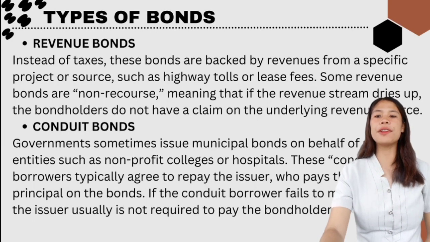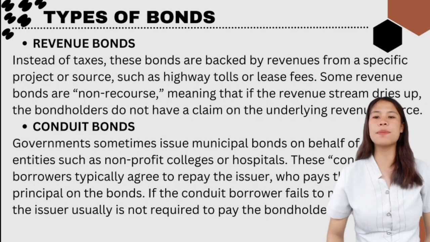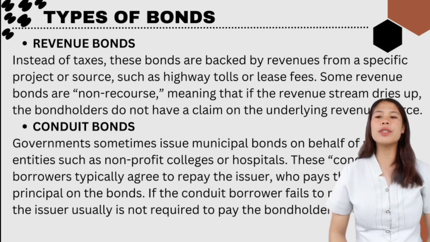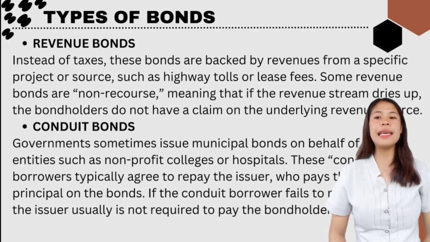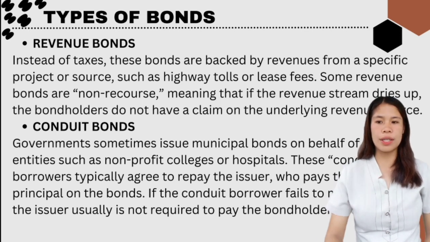Next is revenue bonds. Instead of taxes, these bonds are backed by revenues from a specific project or source, such as highway tolls or lease fees. Some revenue bonds are non-recourse, meaning that if the revenue stream dries up, the bondholders do not have a claim on the underlying revenue source.